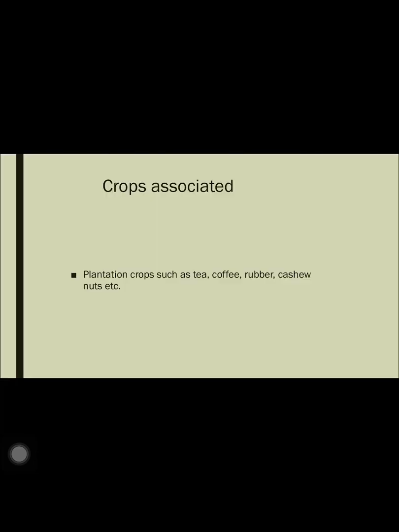Moving to the next, the crops associated. Like we've learned already, laterite soil is mostly used for construction and manufacturing of bricks. Still, we could use it for growing crops, mostly plantation crops. Plantation crops are crops where one single crop is grown on a large scale, extensively.